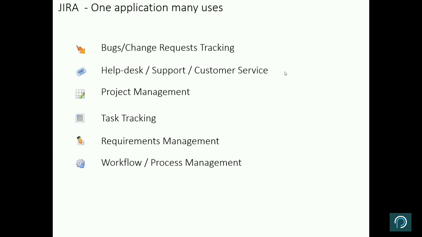As I mentioned, Jira gives a lot of functionality: bug and change request tracking, help desk support, project management where the entire project can be managed, and task tracking, who is working on what, which can be tracked on a daily basis. Your entire requirement management is done in Jira. The requirement analysis activity, requirement documentation, user stories creation, finding out the business function and non-functional requirements are all managed through Jira. And it manages your entire workflow process.